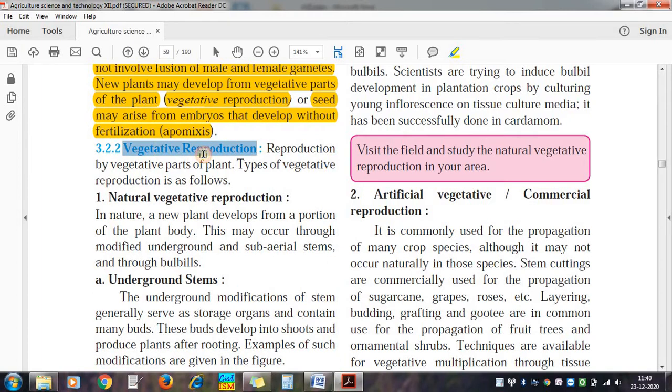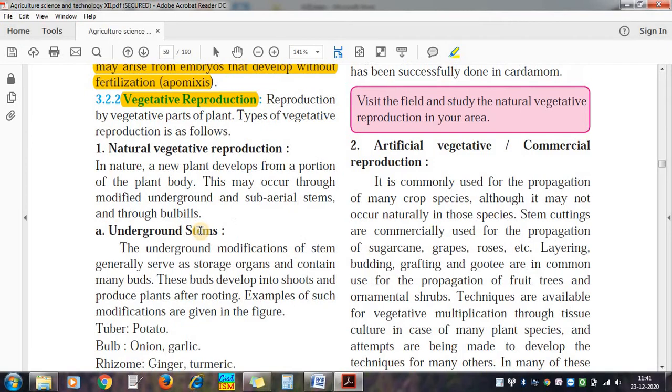Now in this vegetative reproduction, we have to use the different vegetative parts of the plant. Now there are some types of this vegetative reproduction. Let us go one by one. One, that is natural vegetative reproduction. Now this occurs in nature itself, where a new plant develops from any other part of the plant, and that may be a modified underground or subaerial stem or